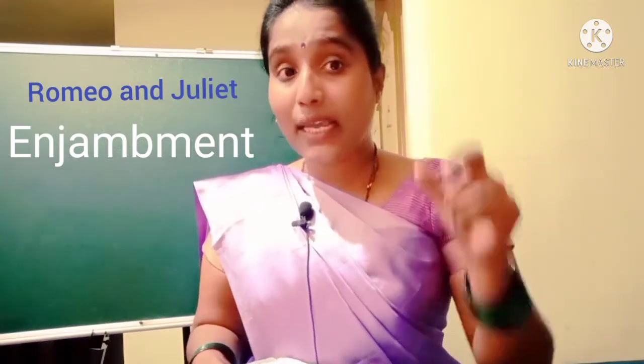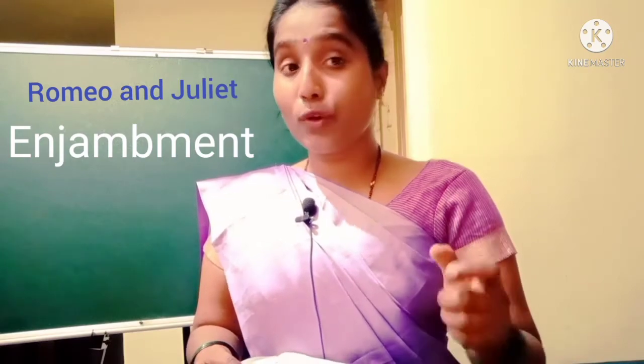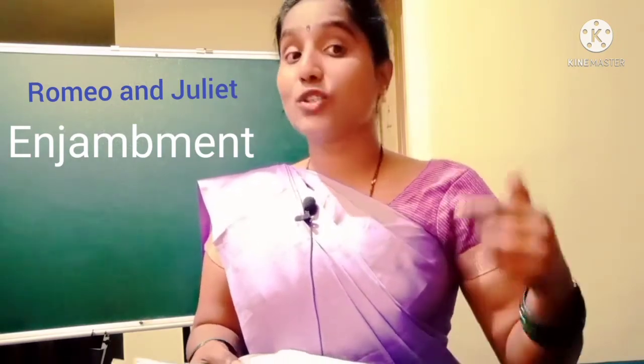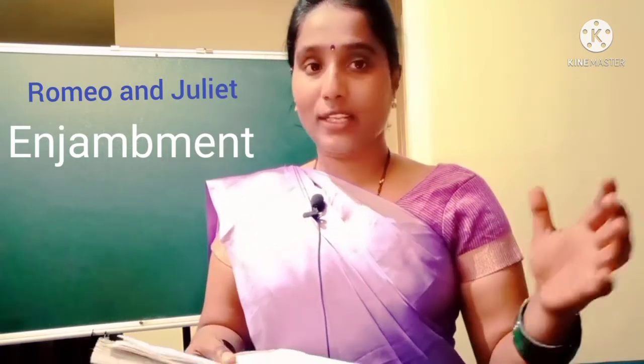There is a link between one after another. That means if we read both sentences together, we get the full meaning. If we read them separately, we can't get the full meaning of those sentences. That is what enjambment is.